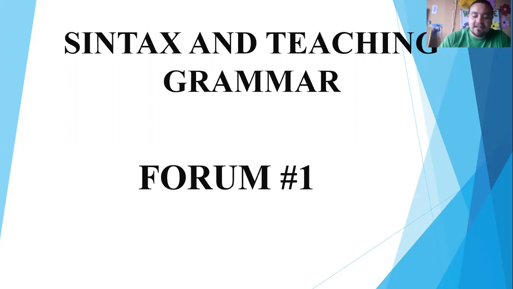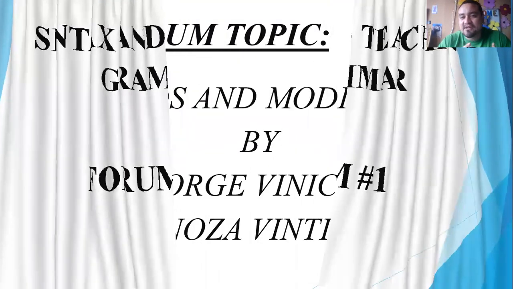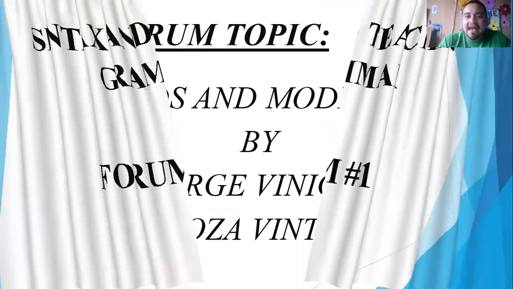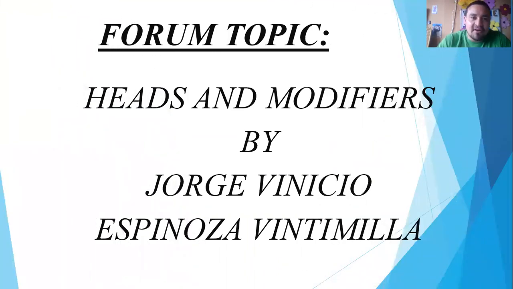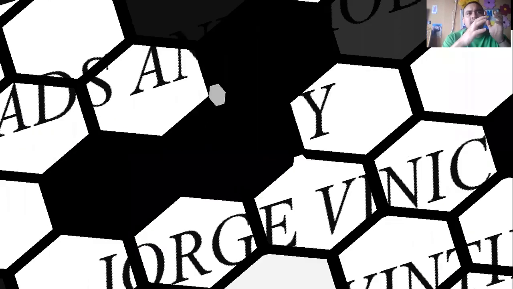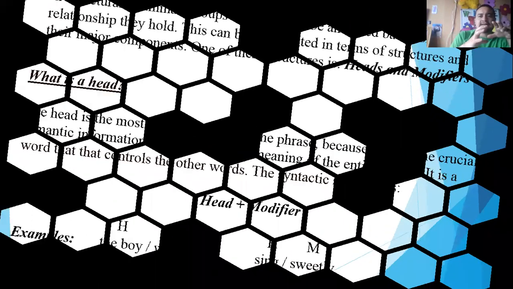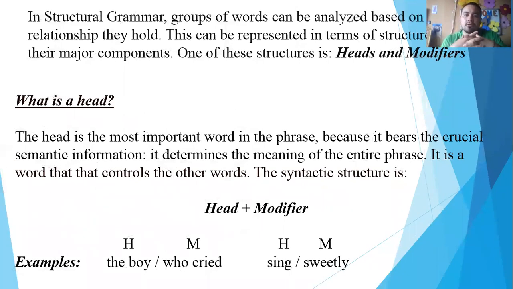Welcome. Today, we're going to be analyzing a very fascinating and interesting topic, which is called heads and modifiers. So let's get started. In structural grammar, groups of words can be analyzed based on the relationship they hold. This can be represented in terms of structure and their major components. One of these structures is called heads and modifiers.